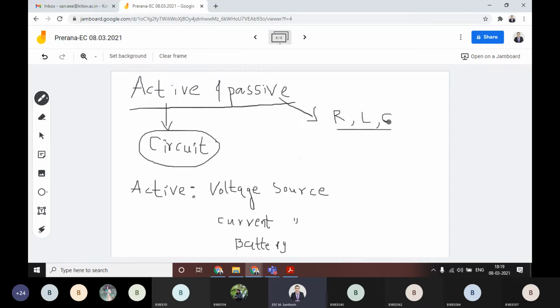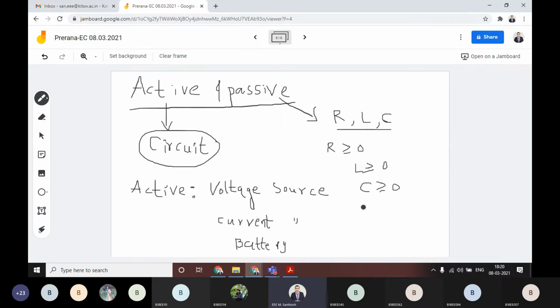The main passive elements in any network are R, L and C. The condition here is that the R value must always be greater than or equal to 0, the L value must be greater than or equal to 0, and the C value must be greater than or equal to 0. Then only these elements are called passive elements.